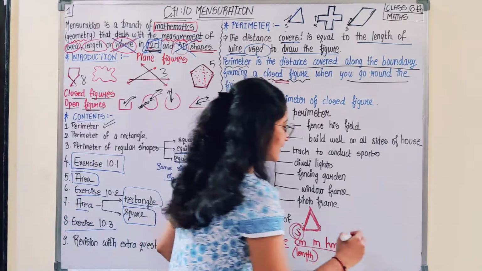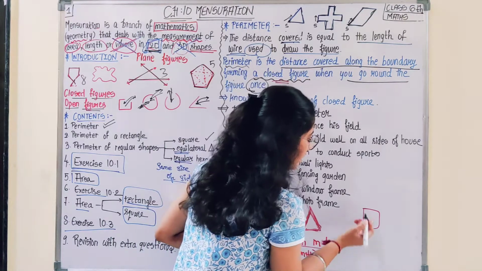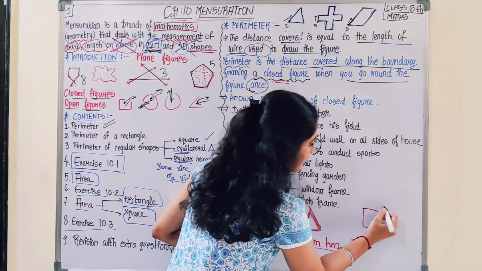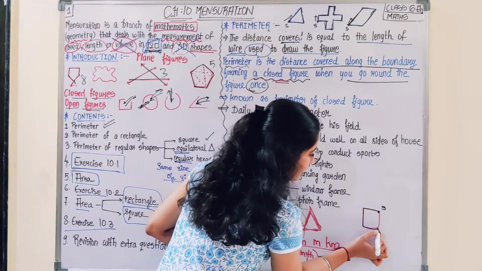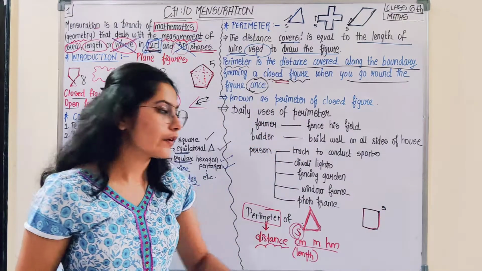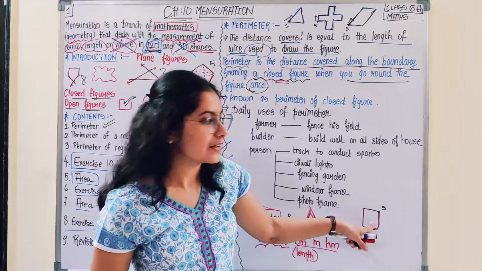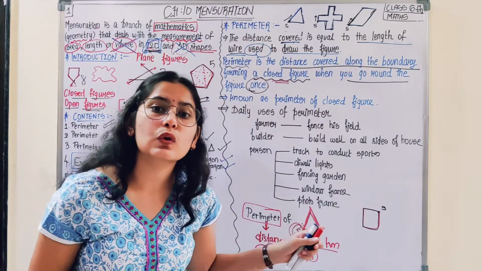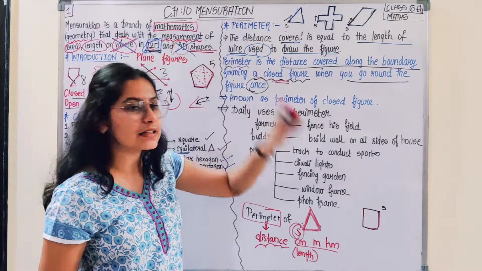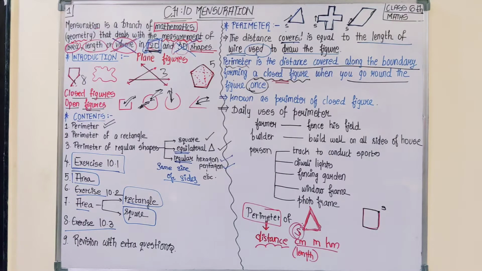Similarly, if I say perimeter of a square, you start from any one point. It is not specifically from here. Suppose you start from here, you move from here, you move down, sideways, upward. You are moving along the boundary of that particular closed figure. Here it is a square. When you cover the boundary, that distance is equal to the perimeter of that particular figure. By solving questions and taking some examples, we will understand perimeter in more detail.